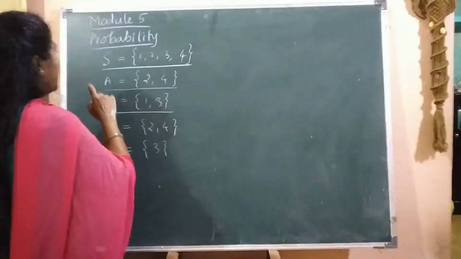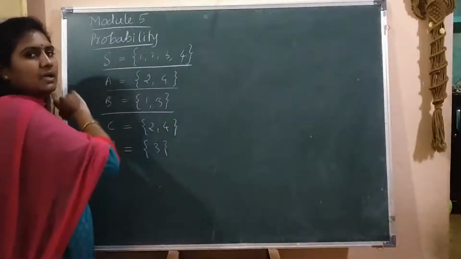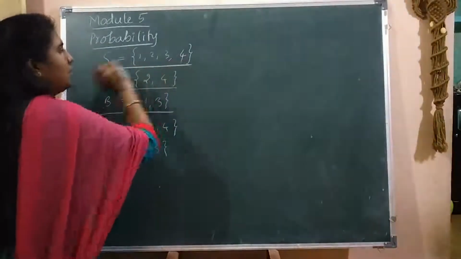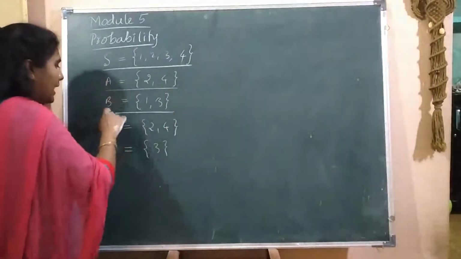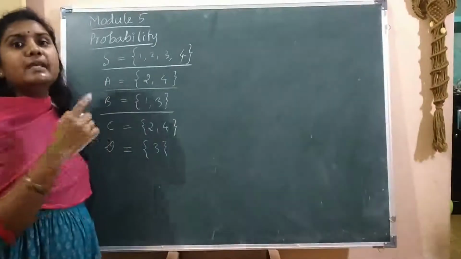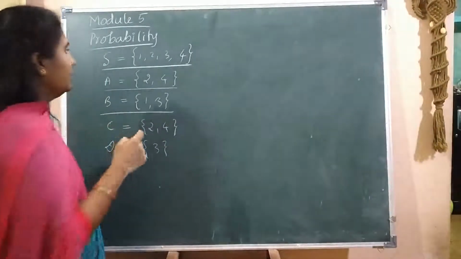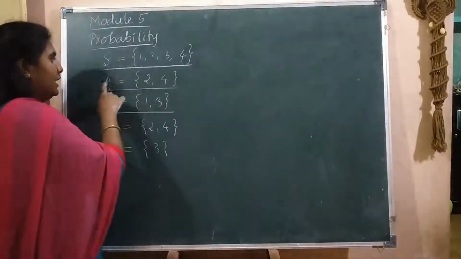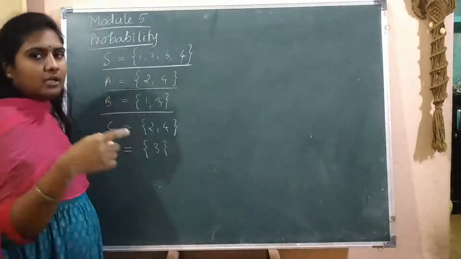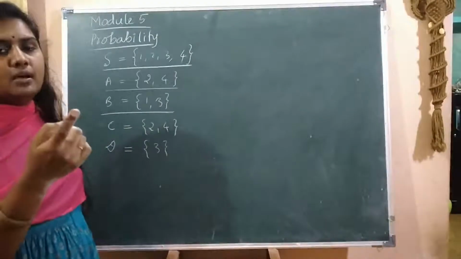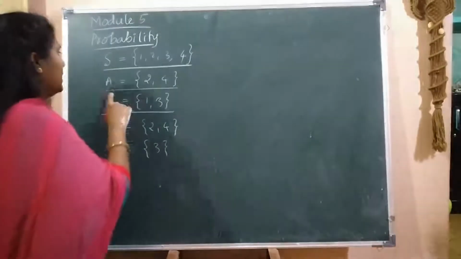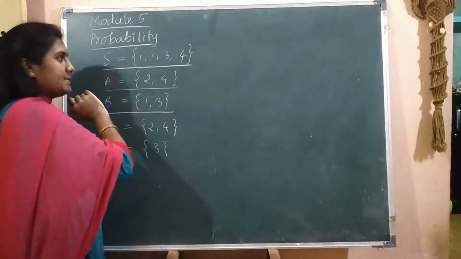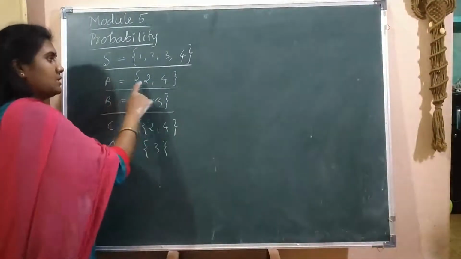In probability, the main term is the sample space, which is the universal set. Here A, B, C, D are known as events. From the main set we can define an event. Let A be an event, getting the even numbers from S. That is A equals 2, 4.